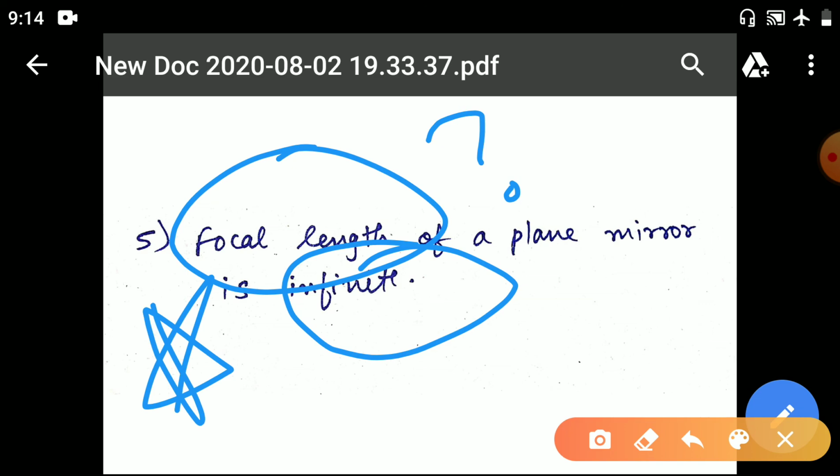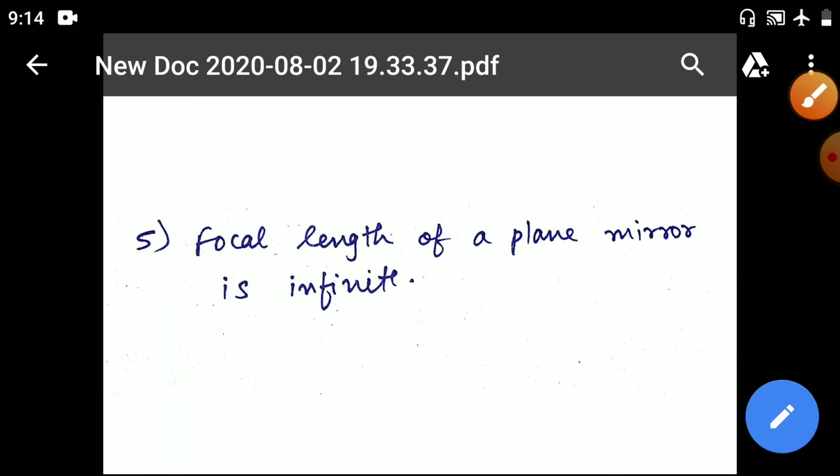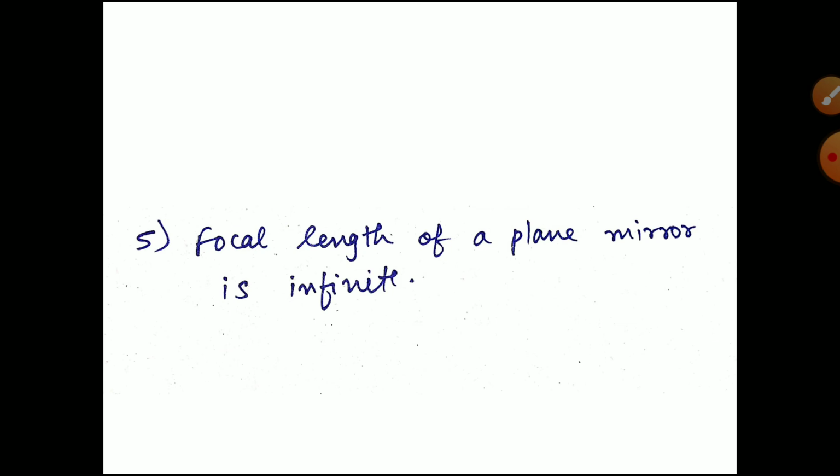We will discuss that later, because a lot of terms have to be discussed first, and then only you will be able to understand focal length. So no need to worry, just remember that the focal length of a plane mirror is infinite. What focal length means is a topic for later, but for now remember, for a plane mirror the focal length is infinite.